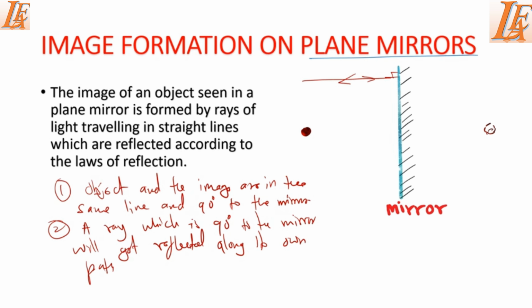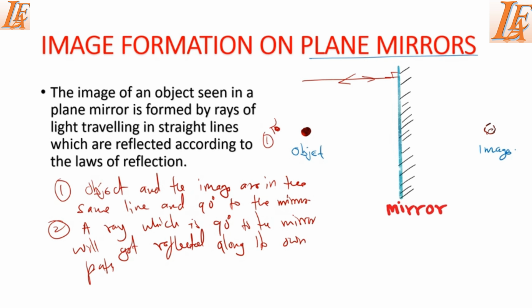So in this case now we have an object here, and then we have an image. I want us to draw rays showing how a person who is here, the first eye, sees it.